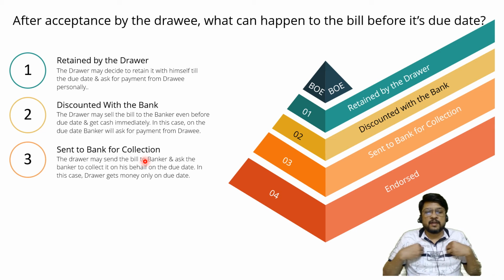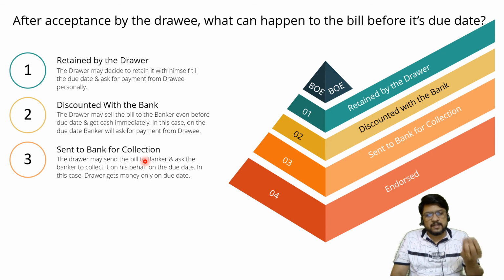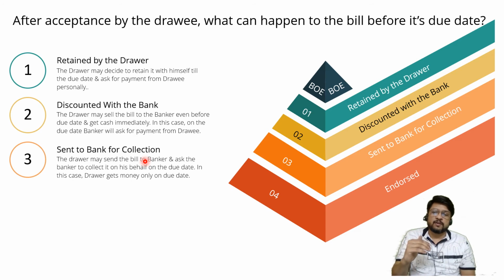Since I do not get money early, since I am going to get money on the due date, there is no question of discount. The bank may charge some nominal amount for that. That is called bank collection charges, but they are not deducted from the amount of the bill. They are separately charged, just like your checkbook charges or maybe some other things. I hope it is easy to understand. Discounting is different and sent to bank for collection is different.